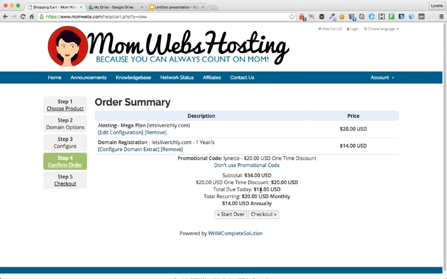So for today, we'll only pay the $14 for the domain. And if you opted for the ID protection, it will be $2 extra. And then after that, it will be $20 every month and $14 every year for the domain.